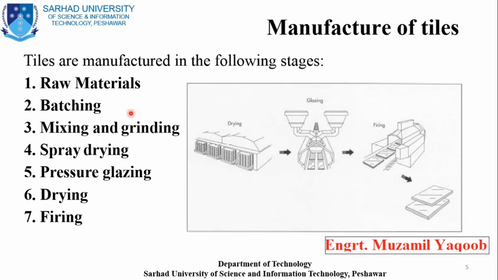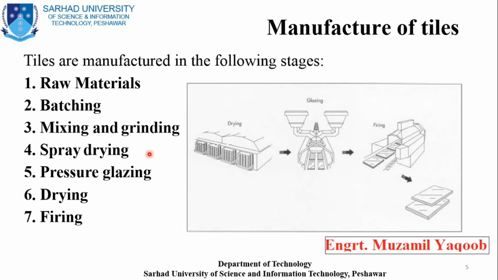We use mechanical mixers, different types of mixers, for mixing the raw material together, and then grinding so we can achieve its powder form. And the fourth step is known as spray drying, or dryer. We use a spray dryer for moisture drying, right? And then comes pressing and glazing.